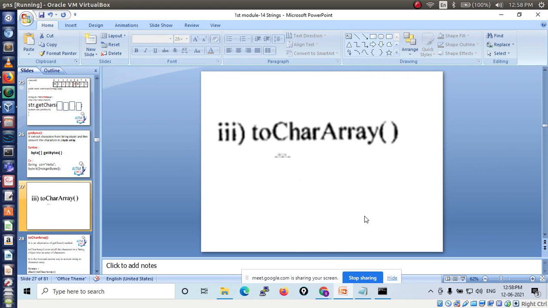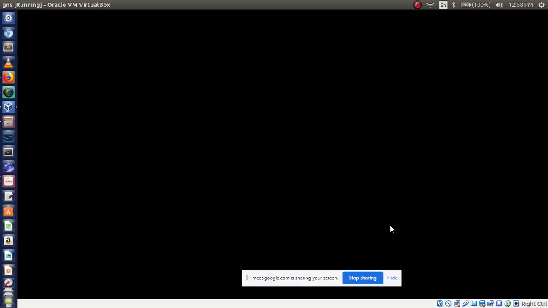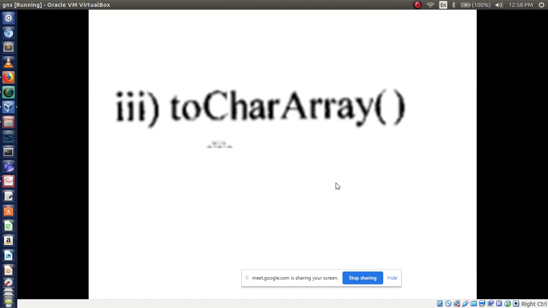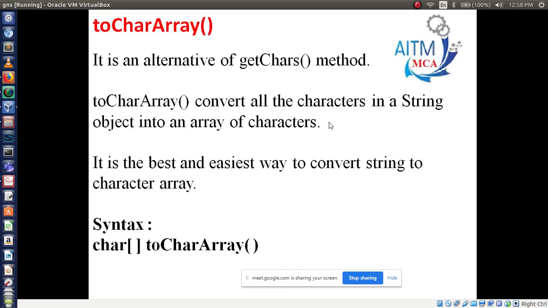Now the next one is the third method, toCharArray. Already they have asked the question: explain the following, toCharArray. Sometimes they may ask individual methods, right? So now we will see this one, toCharArray. It is an alternative to the getChars method that we have seen in the previous example. toCharArray converts all the characters in a string object into an array of characters.